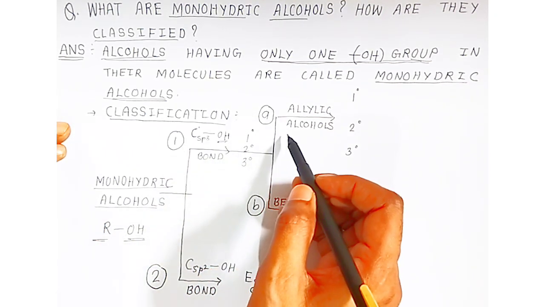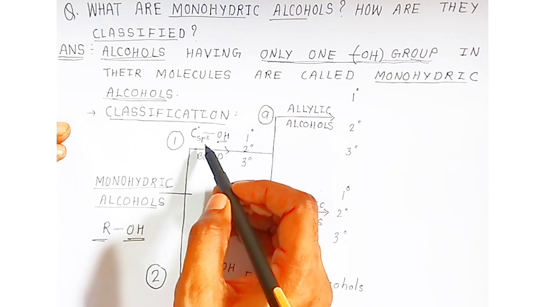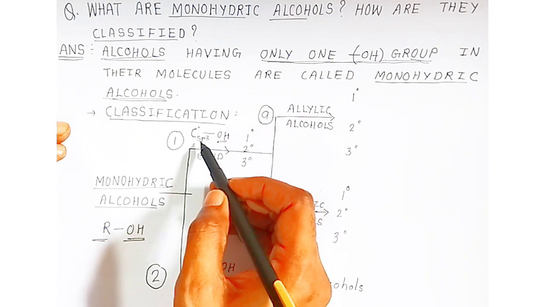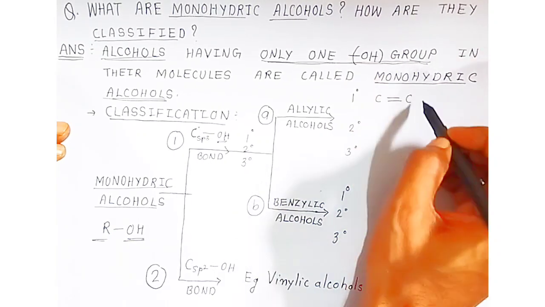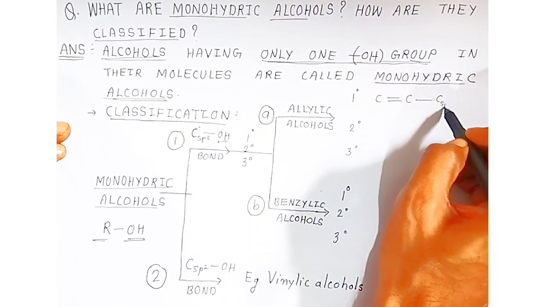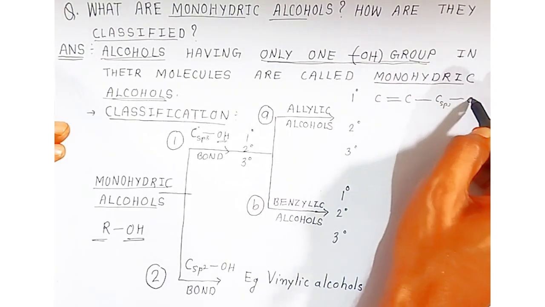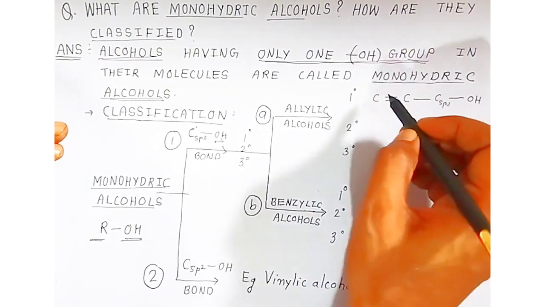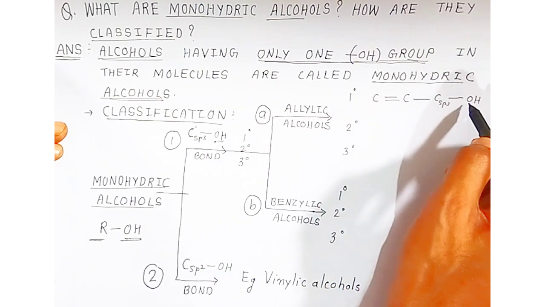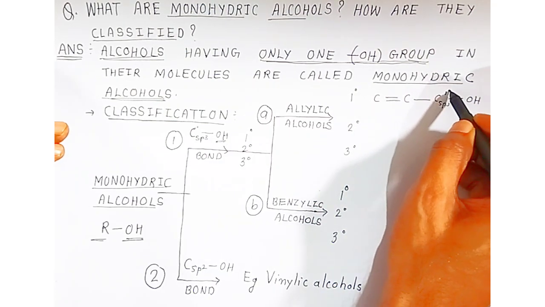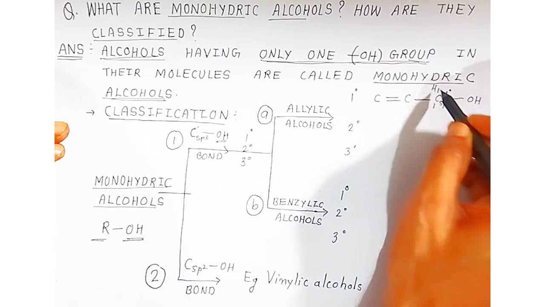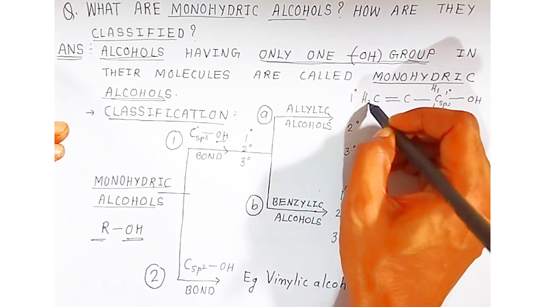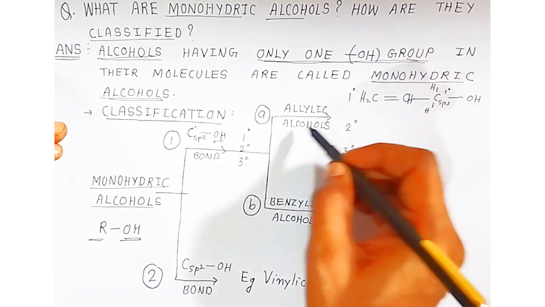Now students, one more: if the sp3 hybridized carbon is connected to a carbon-carbon double bond, this is your carbon-carbon double bond to which your sp3 hybridized carbon is attached, to which your hydroxyl group is attached. If this is a first degree alcohol, it is a first degree allylic alcohol, so OH is attached to a first degree sp3 hybridized carbon. That means here there is hydrogen, here also hydrogen, and CH2. So this is a first degree allylic alcohol.